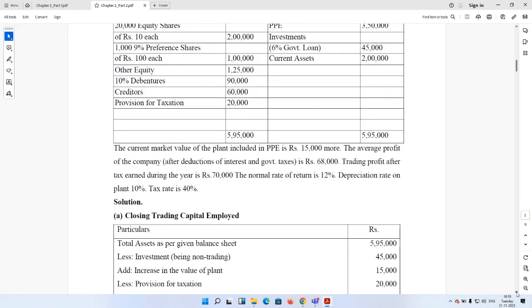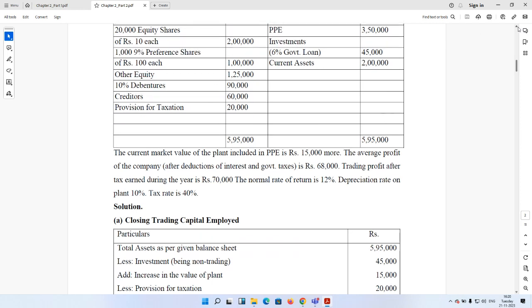Now, the current market value of the plant included in PPE is 15,000 more. So whatever PPE value we are seeing, that is 3,50,000, is the book value, and there is an increase in the market value of one plant, 15,000 to be added. So the PPE will be 3,65,000. The average profit of the company after deduction of interest and government tax is 68,000.